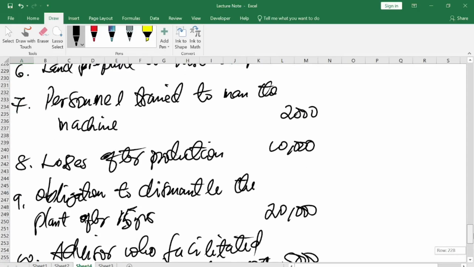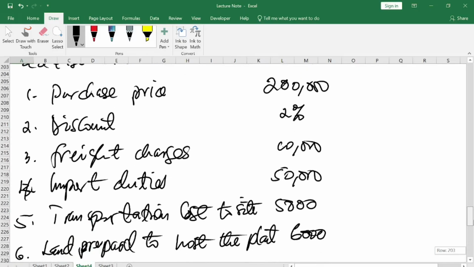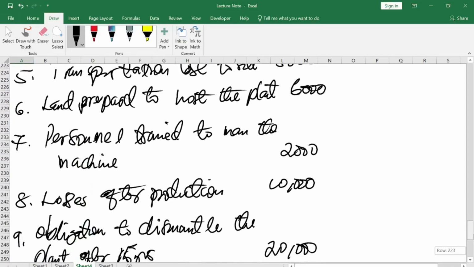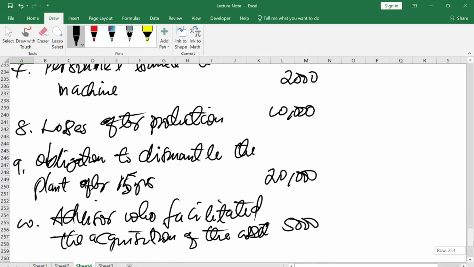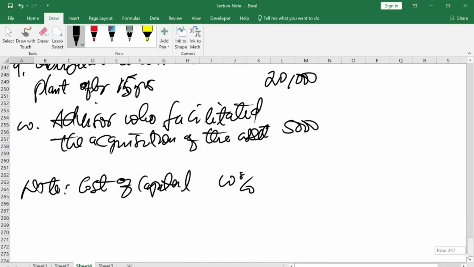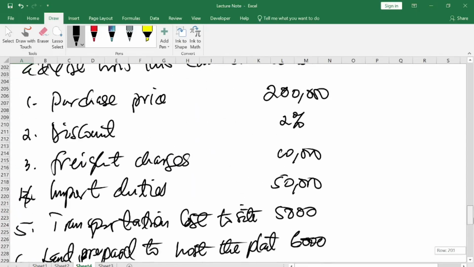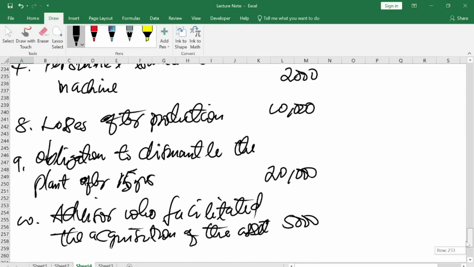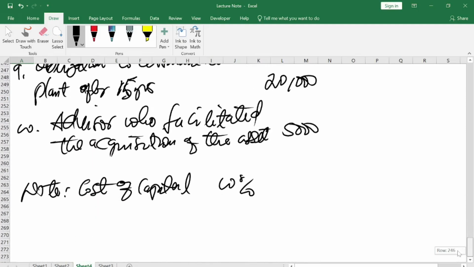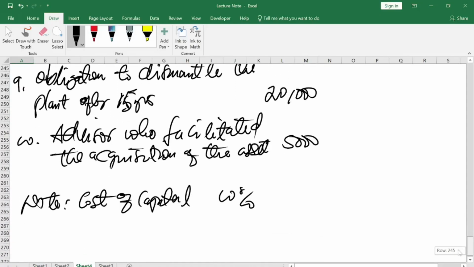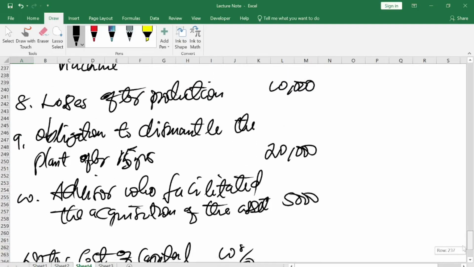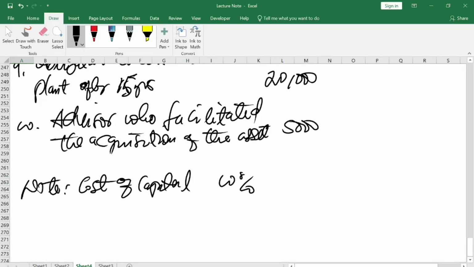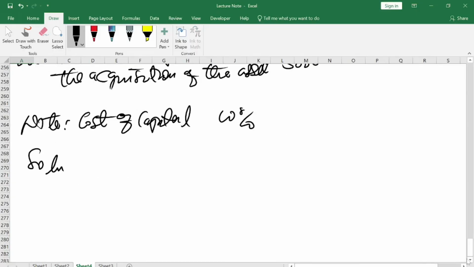All right, so this is what you have. These are the elements of costs the company incurred in bringing the assets to their current position. You are asked to give advice on how this could be recorded in the books of the company. Now let's look at the solution.